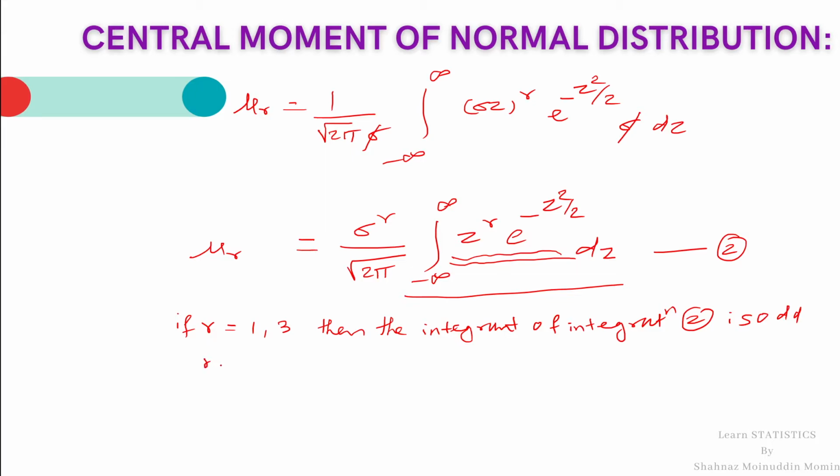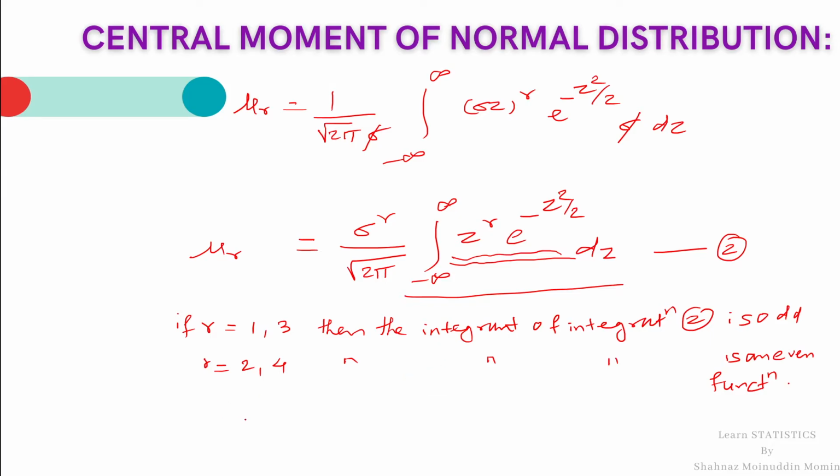Further, if you put r equal to 2, 4, meaning even values, then the integrand of integration 2 is an even function. Means for odd values the integrand is an odd function, for even values it is an even function.